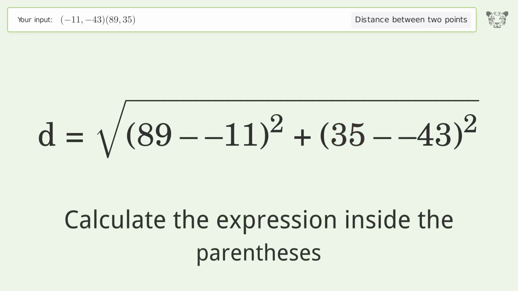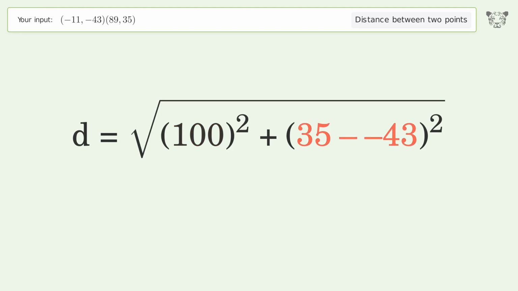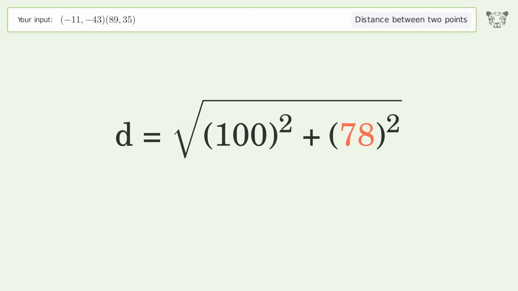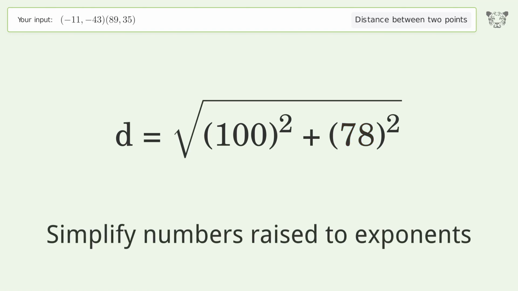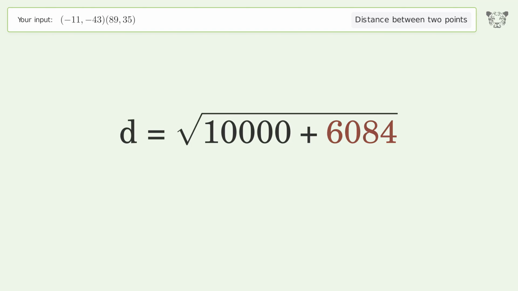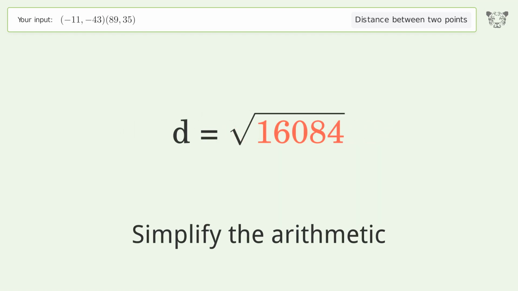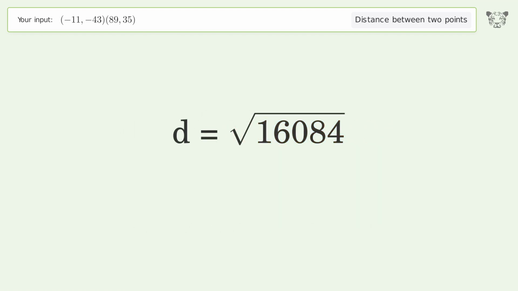Calculate the expression inside the parentheses. Simplify numbers raised to exponents. Simplify the arithmetic. And so the distance between the 2 points is the square root of 16,084, or 126.823.